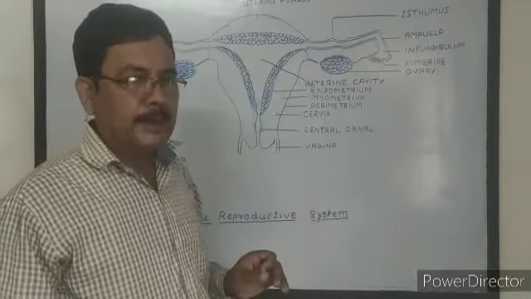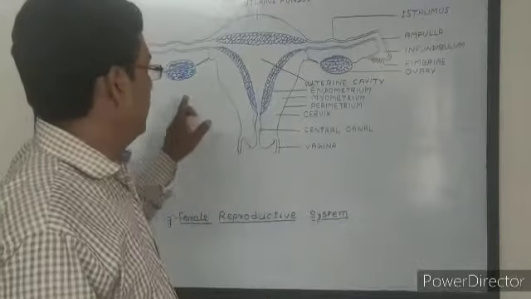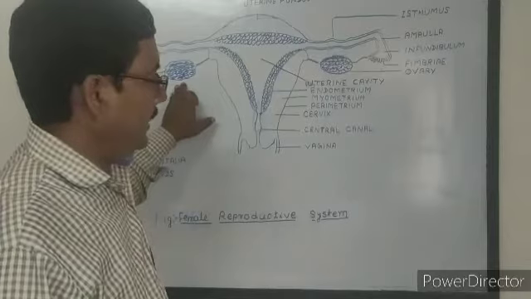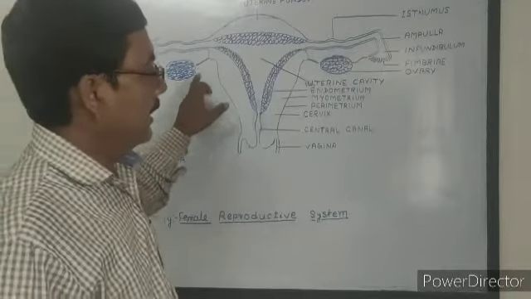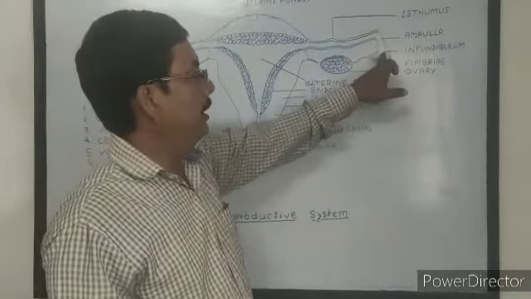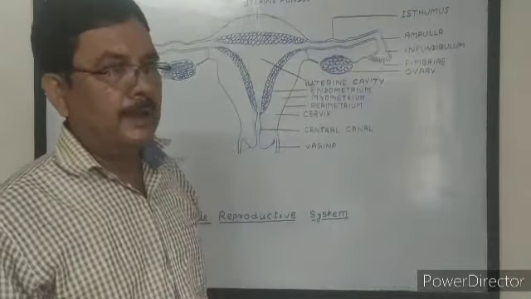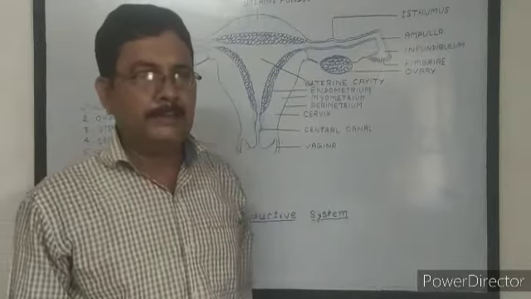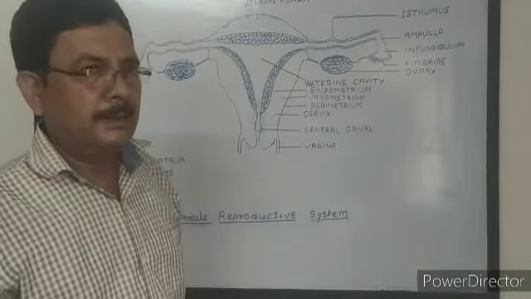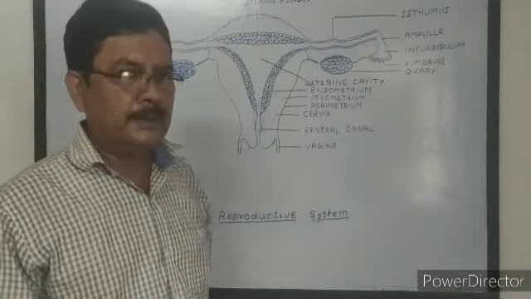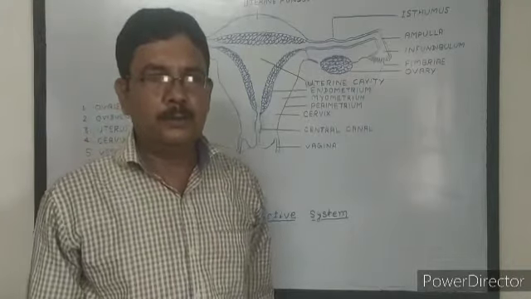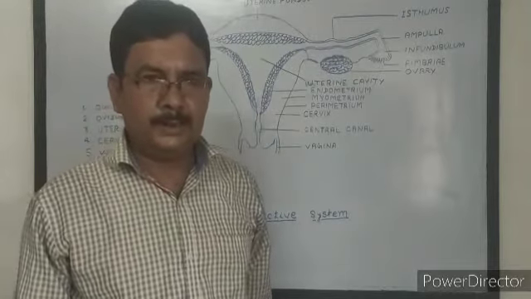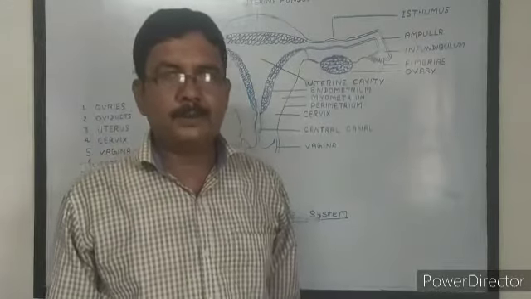Again oogenesis occurs and the Graafian follicle ruptures, and in the next 14 days the next ovum comes into the infundibulum of the fallopian tube, and again it waits for 2 to 3 days for fertilization. If fertilization again does not occur, then this cycle repeats; the menstrual cycle goes on every month in 28 days.